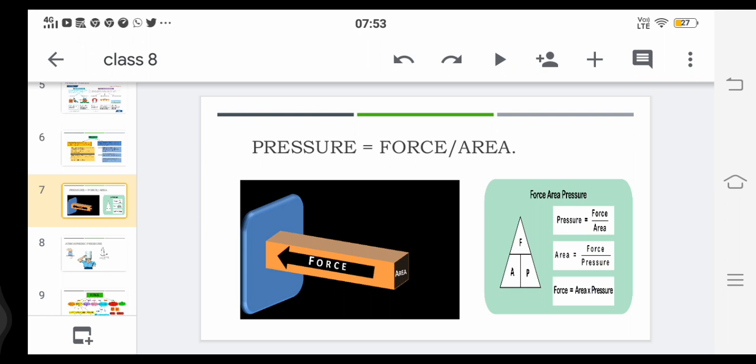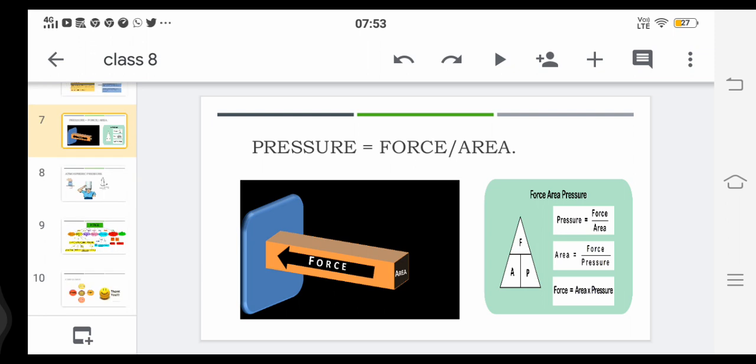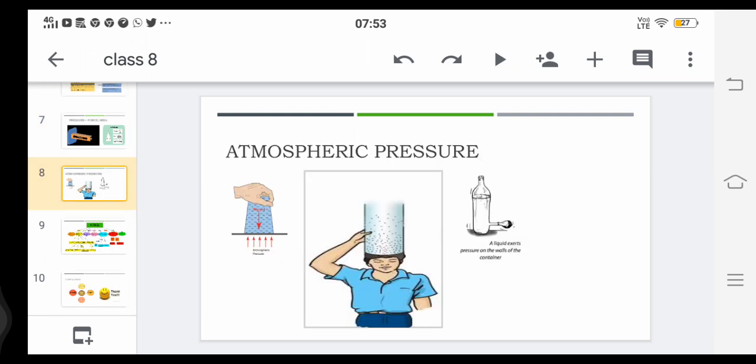So this particular phenomenon of impact of force is called pressure, children. Let us come across pressure in our day-to-day activities.